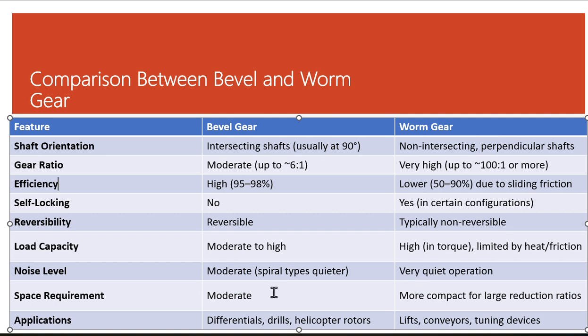Space requirement of bevel gear is moderate. In worm gear is compact for large reduction ratio. Application of bevel gear is differentials, drill, helicopter rotors, etc. And in worm gear, it is used in lifts, conveyors, and tuning machine.